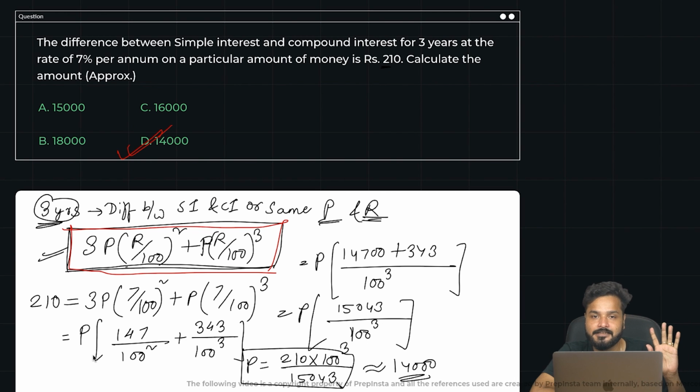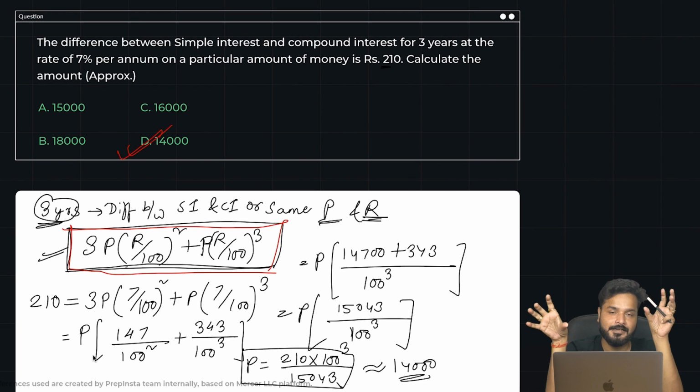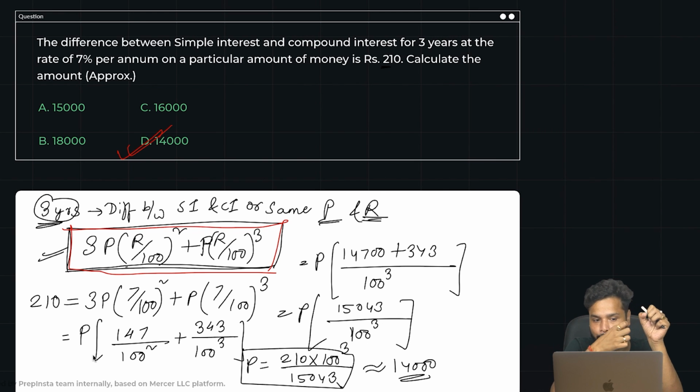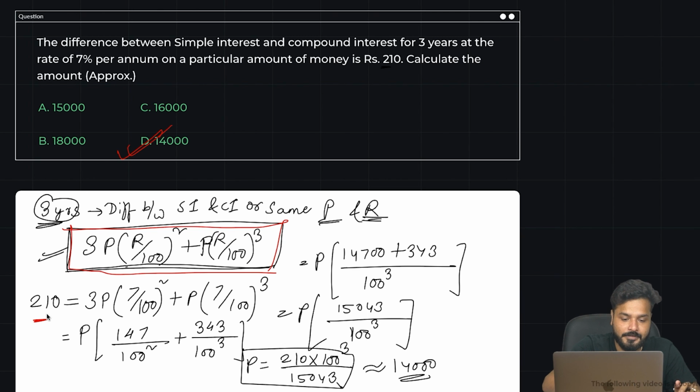And then the SI is a different part. Then finding the principal amount, because compound interest would give you the amount, finding the principal amount from there, separating the compound interest from there, SI and CI, finding the difference between them, equating that to be 210. A lot of equations. But this made your life hell easy, right? So make sure you're noting this formula and mugging it up, because definitely you might get a question wherein this formula would be really very helpful.